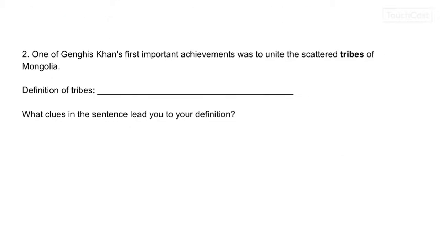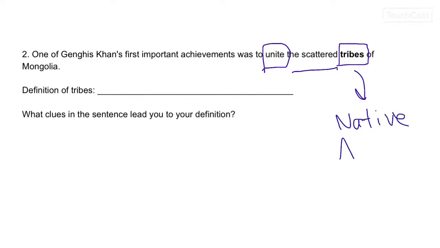Let's try the next one. One of Genghis Khan's first important achievements was to unite the scattered tribes of Mongolia. What are tribes? So, Genghis Khan, one of his first achievements, is to unite, to bring together scattered tribes. Now, I've heard tribes before when they talk about Native Americans, and I know that tribes are like different groups of people.